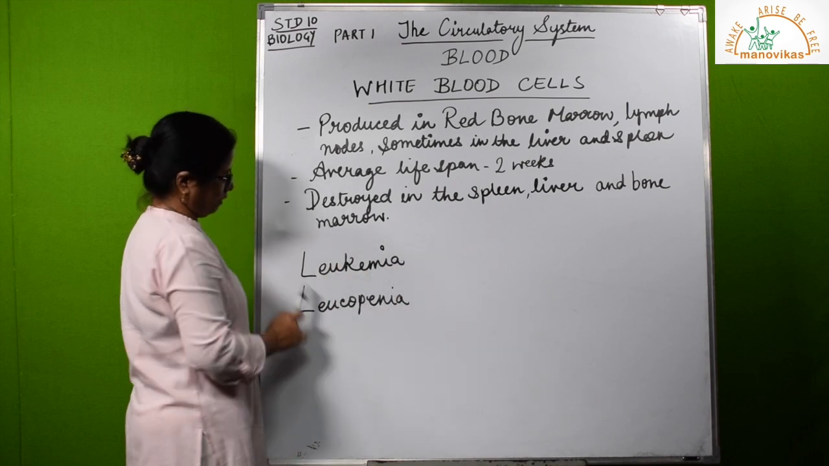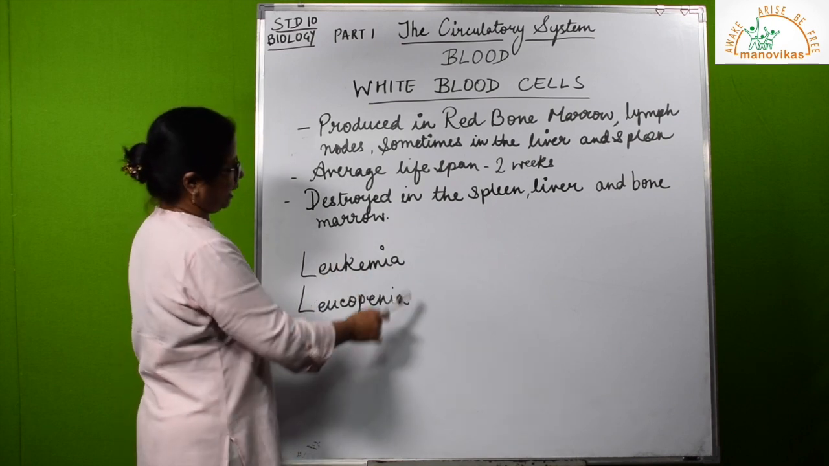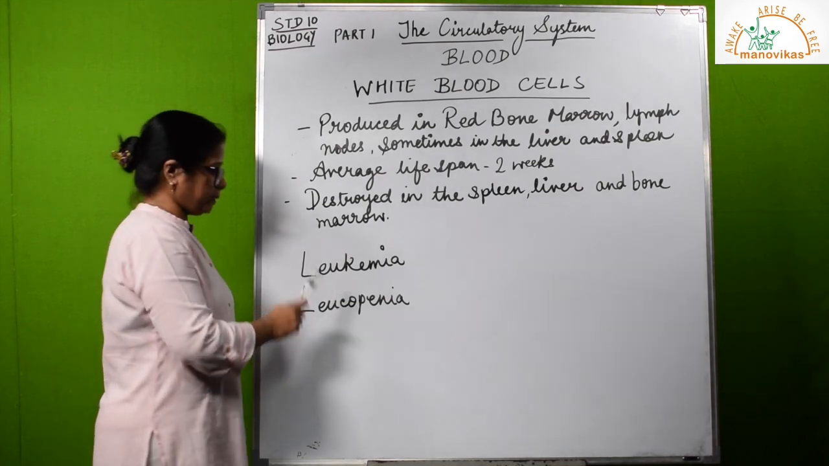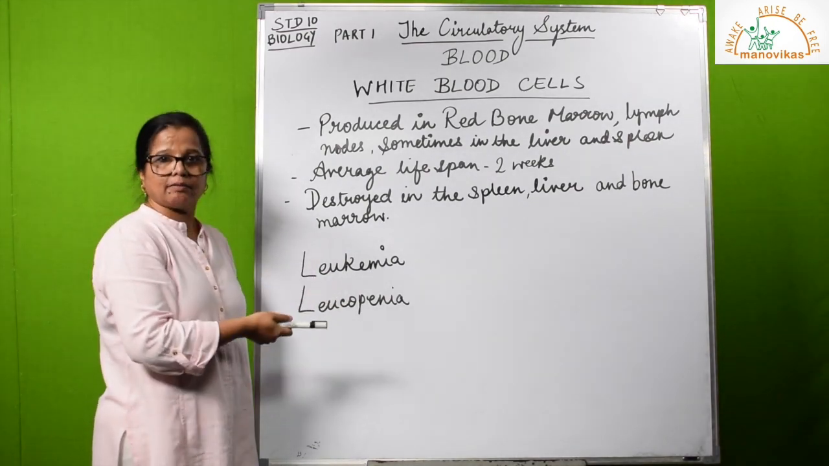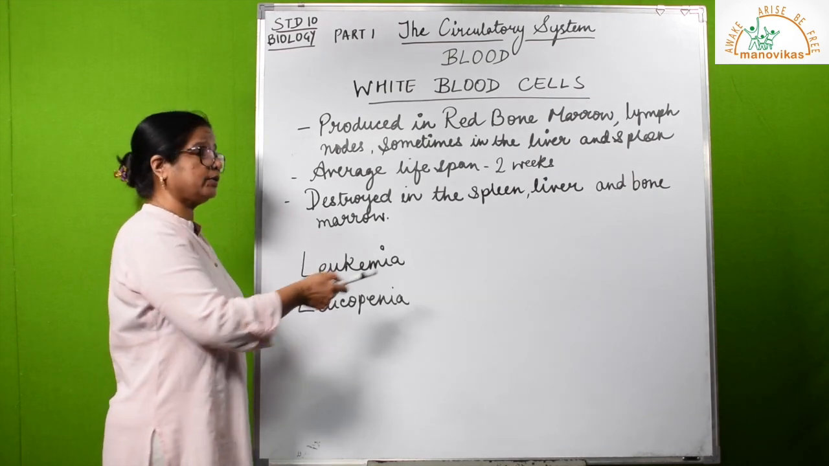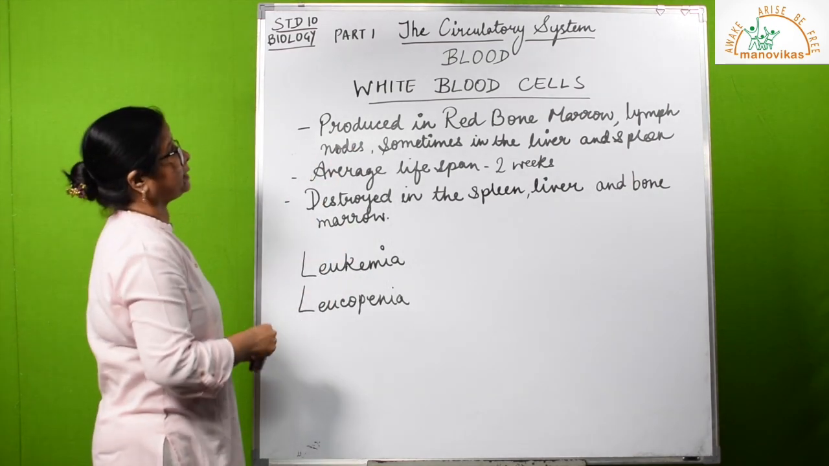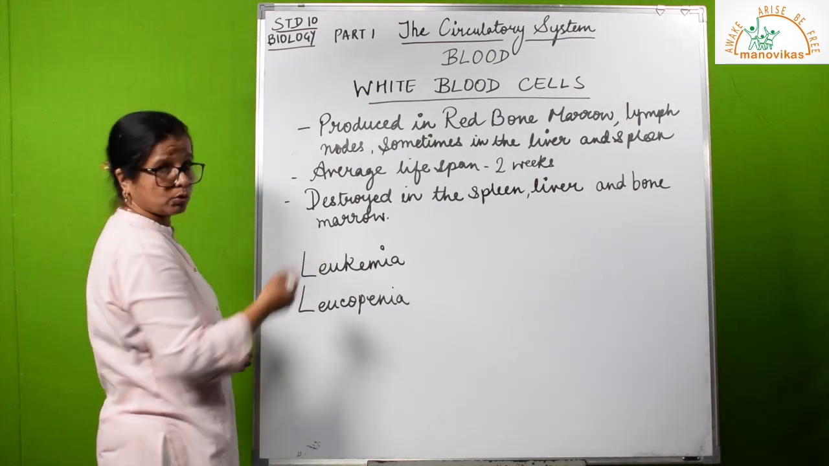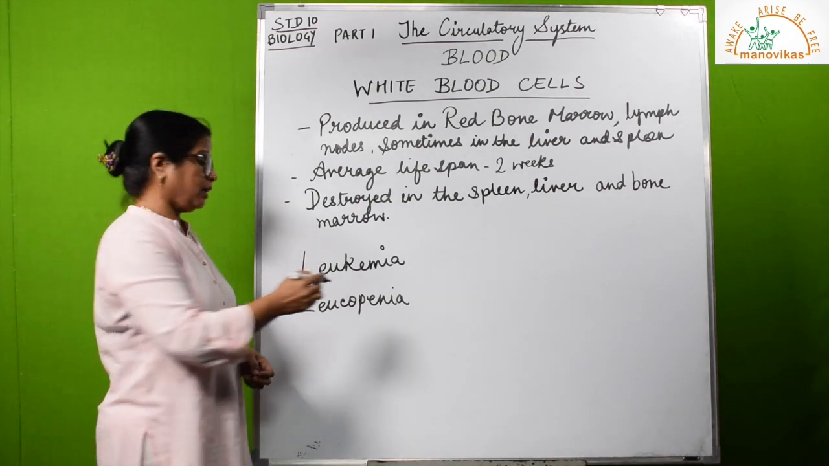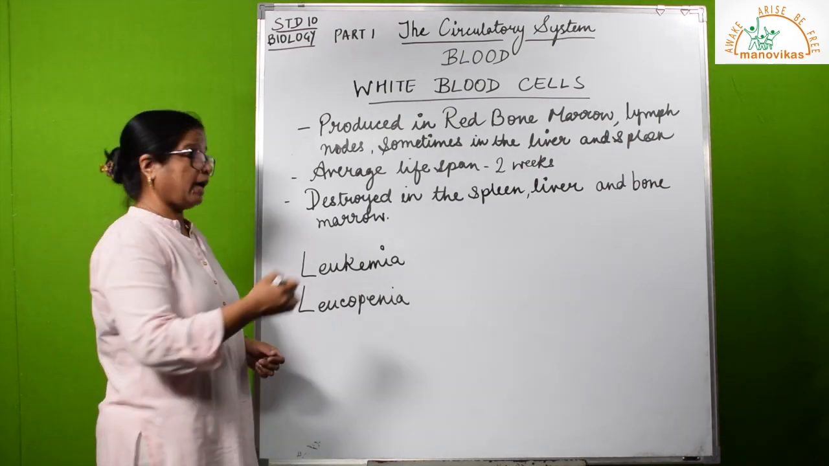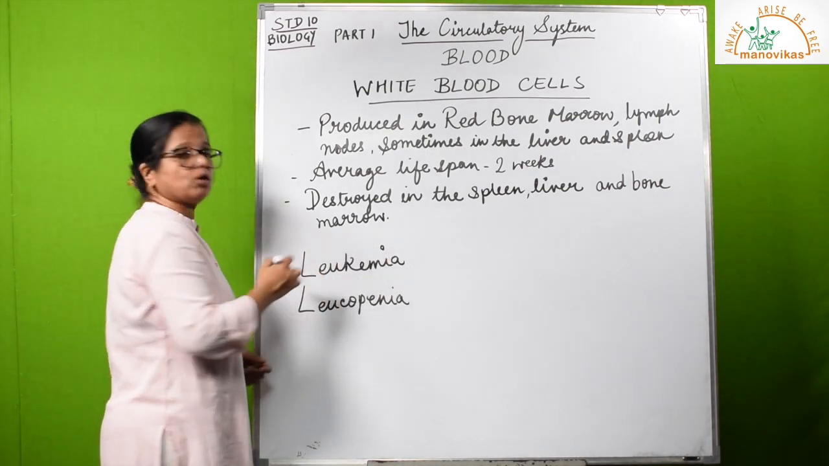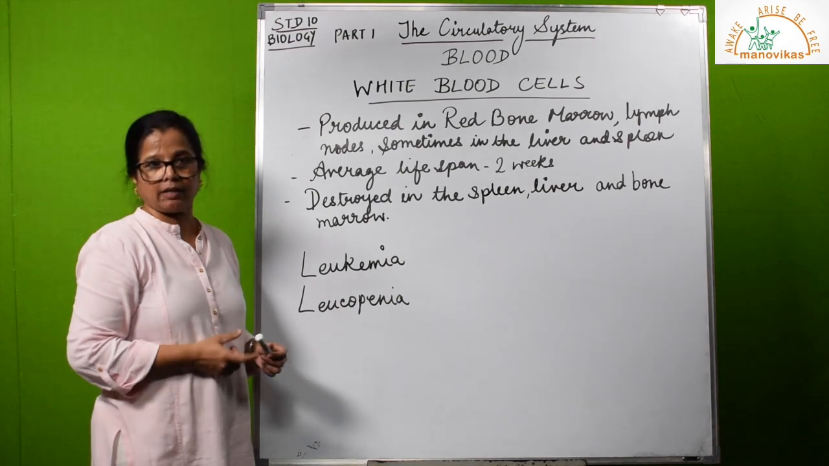Now here we have two terms, leukemia and leukopenia. Remember these terms, you can be asked to compare. What is leukemia? It's like cancer. Blood cancer is also called leukemia. Over there, the number of leukocytes, white blood cells, increase many-fold. Their number goes up abnormally and at the cost of RBC. So cancer is a fatal disease.